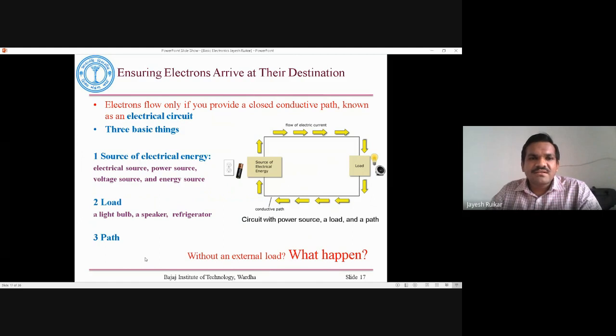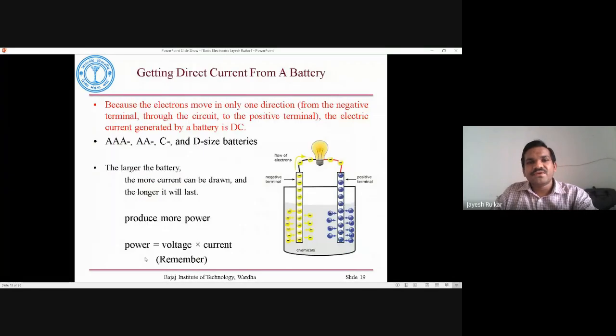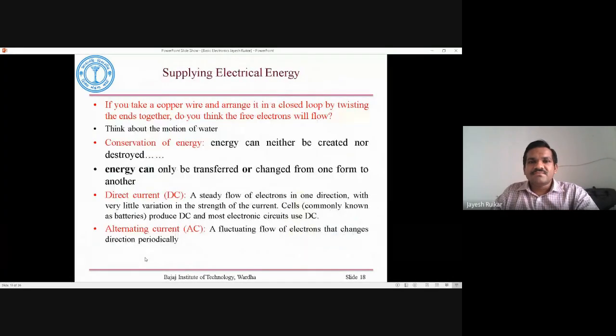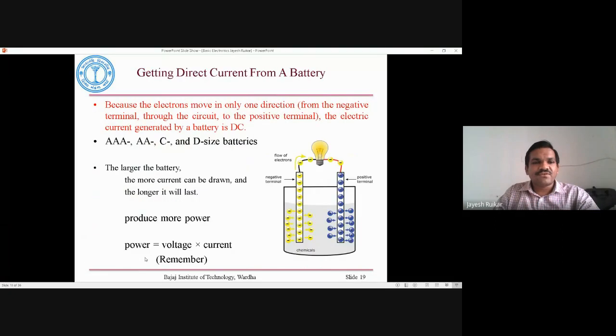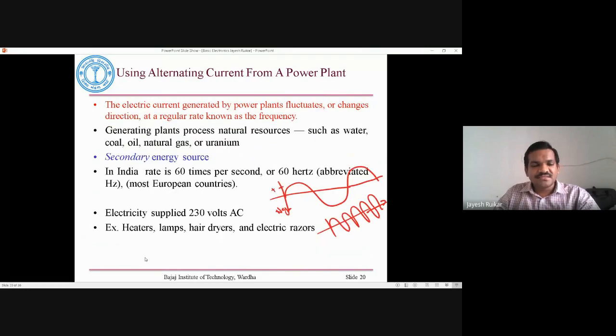And then, in order for the electrons to flow, we should ensure that they arrive at a particular destination, that means the load in this case. How do we ensure that? We have already seen. Then how do we supply electrical energy? DC, that is direct current, or alternating current, that we have talked about. DC is nothing but your batteries, and AC is your alternating current, which comes from a power plant or generation plant and comes into your home.